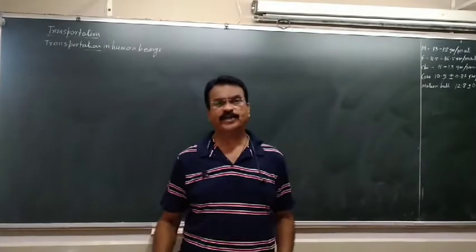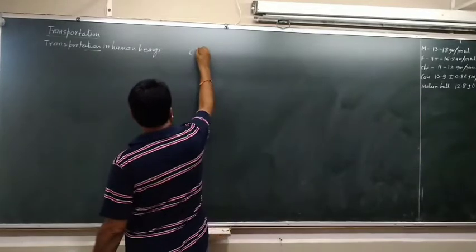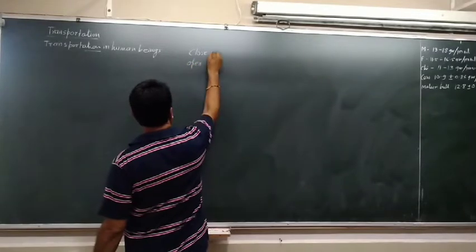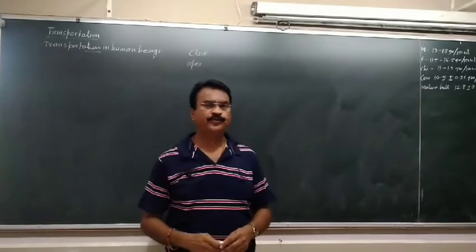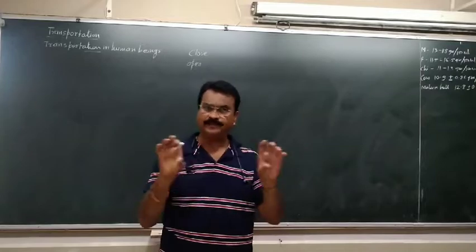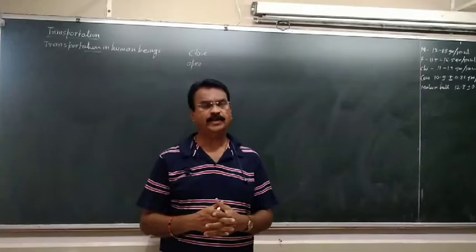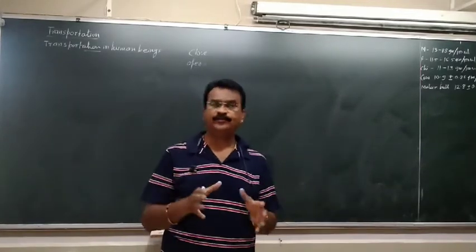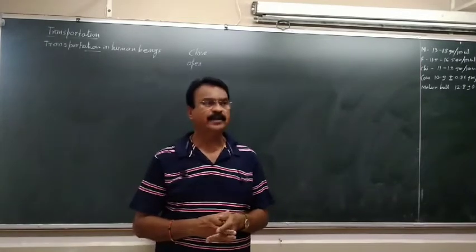There are two types of circulatory system. One is a closed type of circulation, and second is an open type of circulation. Open circulation means where the blood flows for some time through the blood vessels, and for much time the blood flows through the body cavities. Every cell of the body, every tissue of the body comes in contact with the blood.